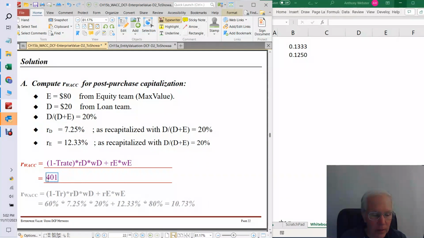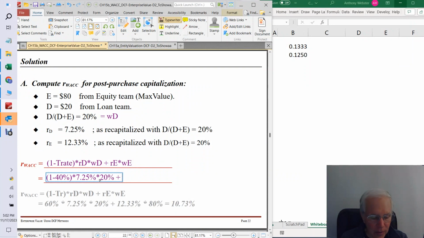Times, okay, our pre-tax cost of debt capital is just the interest rate that's being charged by the lending portion of the team. So that's 7.25%. And that's going to be times, what is our WD? It's D over D plus E, and that's WD. So let's put that in. Okay, 20%. And we need plus.